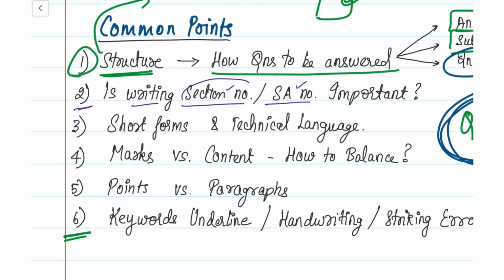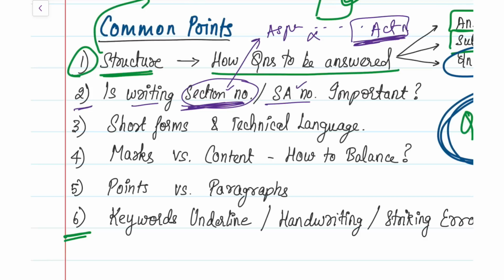In law, it is not important to remember the section numbers. You can just directly write as per the provisions of the Companies Act, or as per the provisions of the Contract Act, as per the provisions of the Negotiable Instruments Act. But it is very important that you write the act name. It is not important whether you write the section numbers or not, but it is very important that you quote the act name. So remember your acts very well.